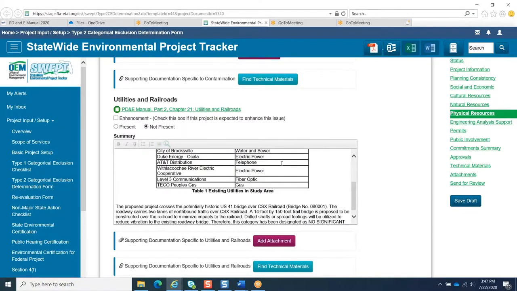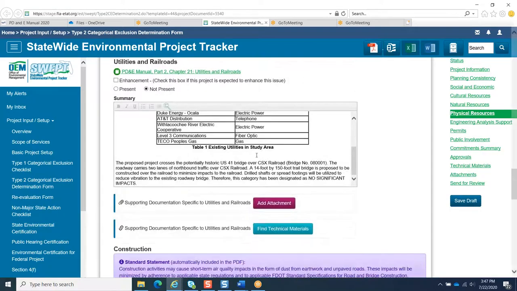For railroads, the summary should also summarize any involvement with the railroad company and any issues identified during coordination. Be sure to attach the railroad coordination document and the utilities assessment package if utilities and railroads are present. Add any applicable supporting documentation as attachments or technical materials.